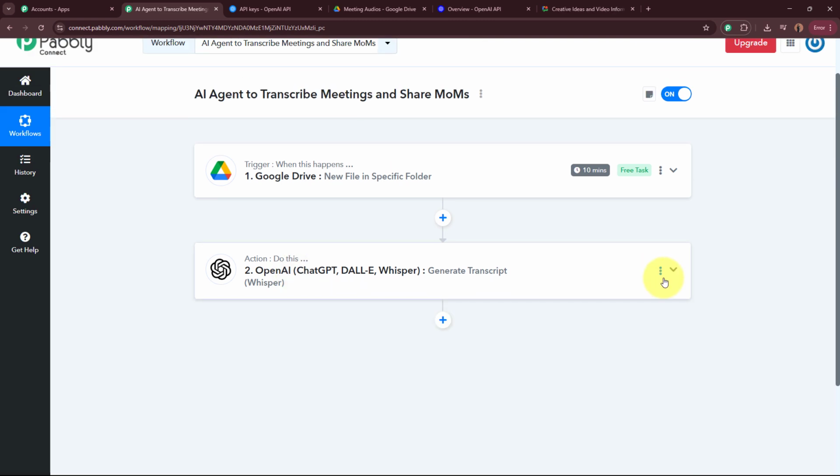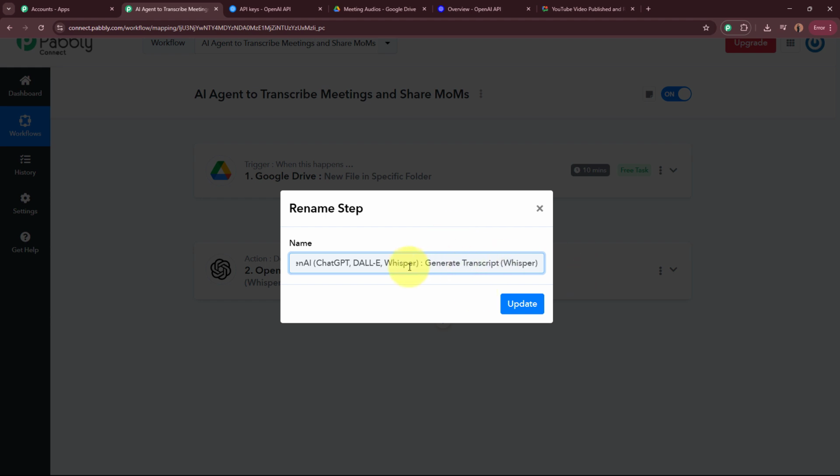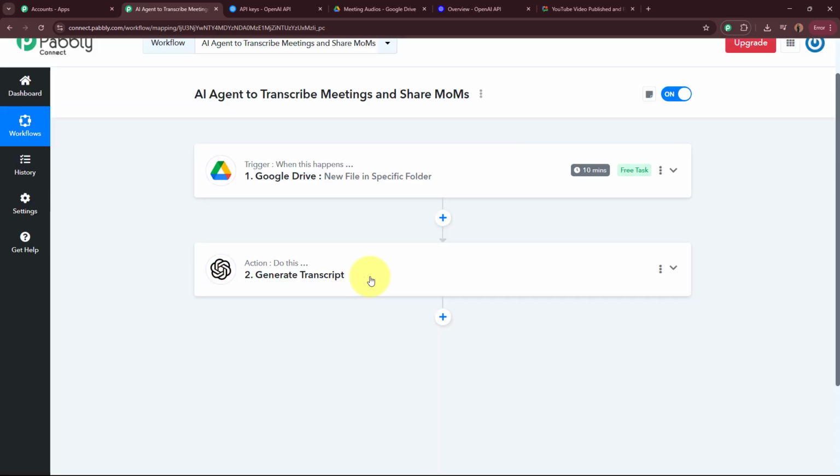what I'm going to do is I am going to rename this step right over here. Okay, for that click on the rename. So I want to rename the step as generate transcribe, as with the help of this step, we are generating the transcription.